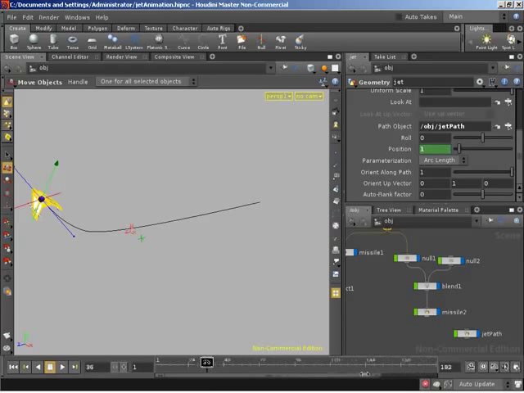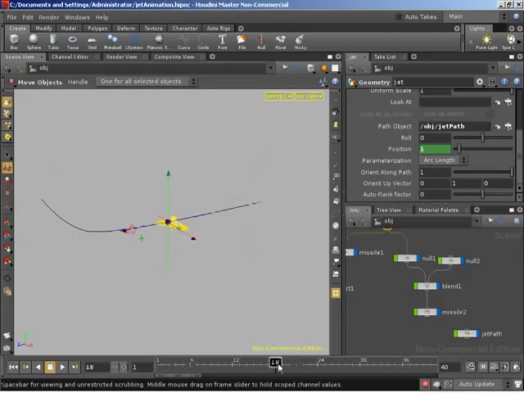I will also shrink the range that we're looking at, just so that we're only really dealing with this small piece of animation. So now if we click play to watch that back, and I will turn on real time, you can see our jet is following the curve, but he's not really banking when he gets to that corner. So we have the ability to specify a roll, and I'm going to do this manually as opposed to using auto bank, because it's nice to have full control over the roll.